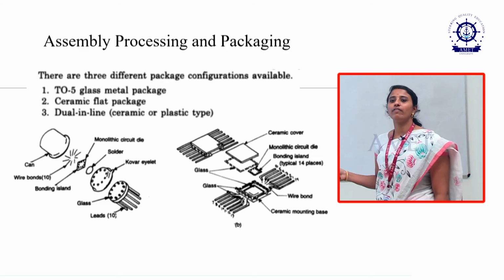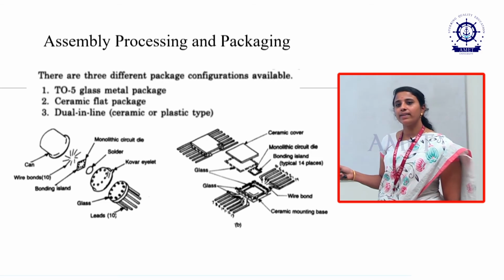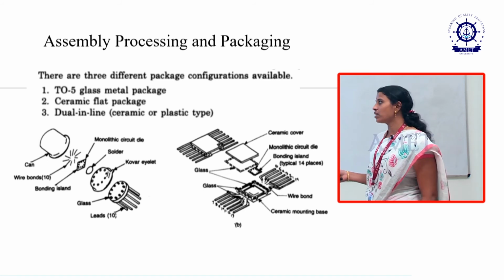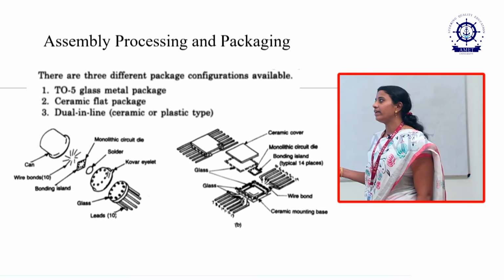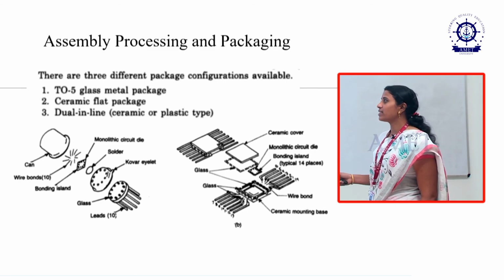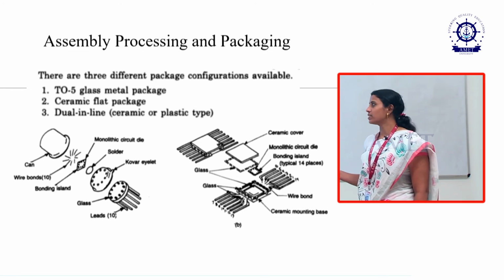So finally we go for assembly packaging. What are all the packages we will consider? Dual inline package, ceramic flat package and TO5 metal package. These are all the assembly packaging. This is the completion of all the process.